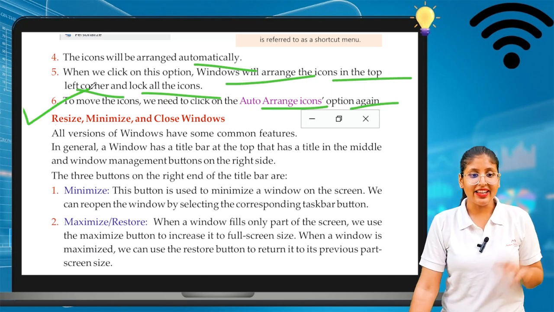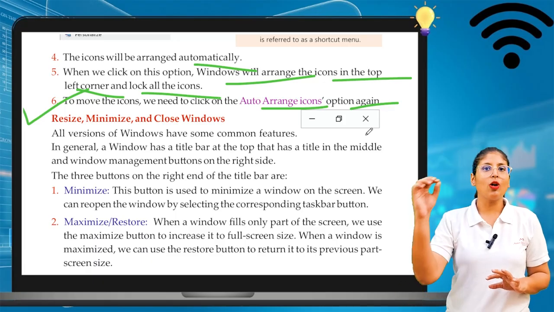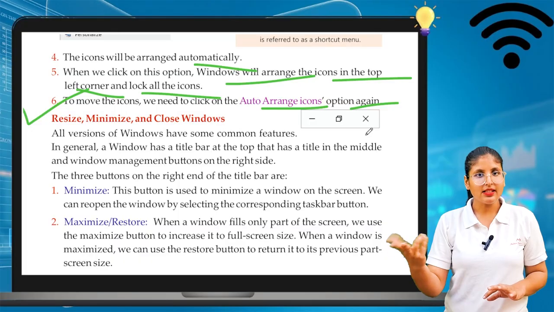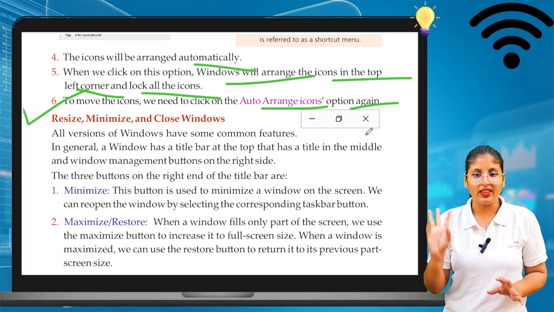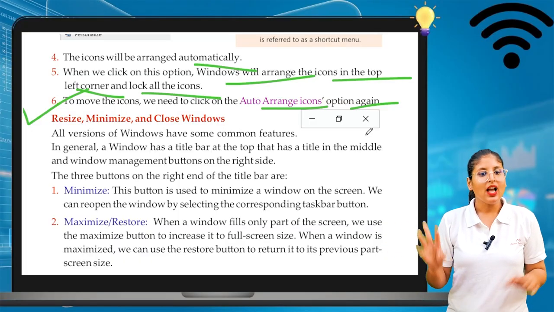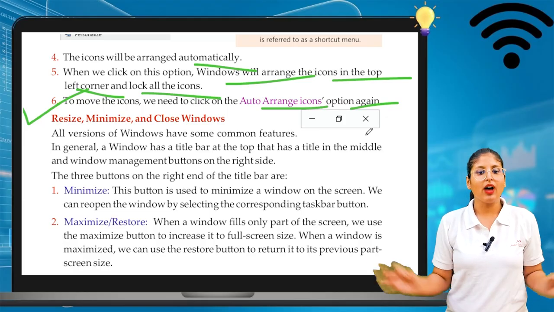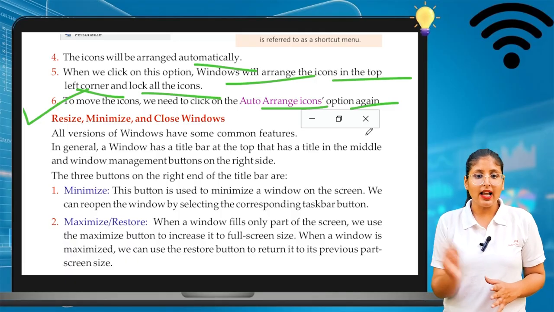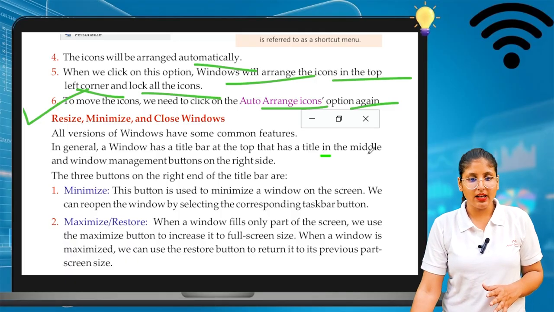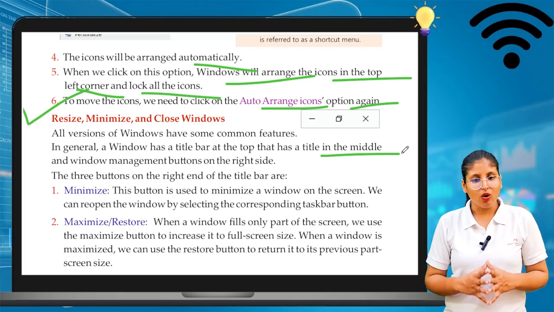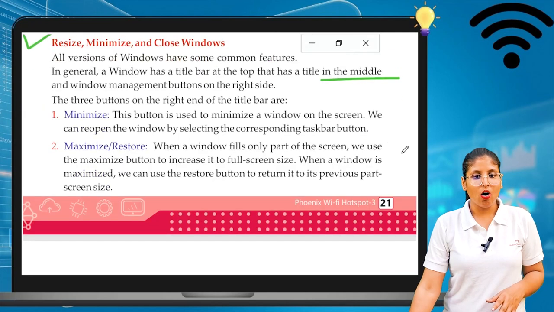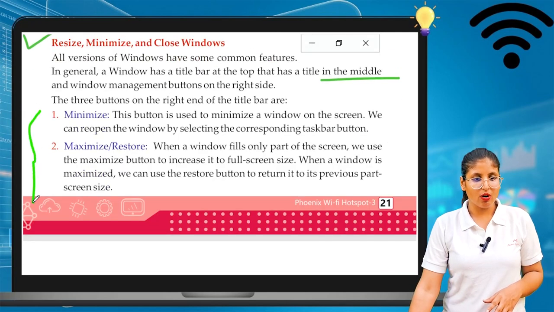Now we will see resize, minimize, and close window. These are the three options at the top side of your window, with which we can minimize it, maximize it, and close the window. All versions of the computer have some common features. In general, a window has a title bar at the top, with the title in the middle and the window management button on the left side. The three buttons on the right end of the title bar are these three options.